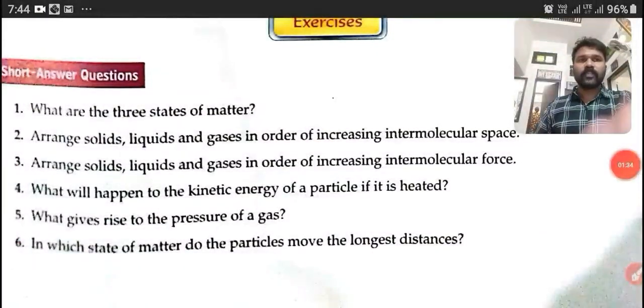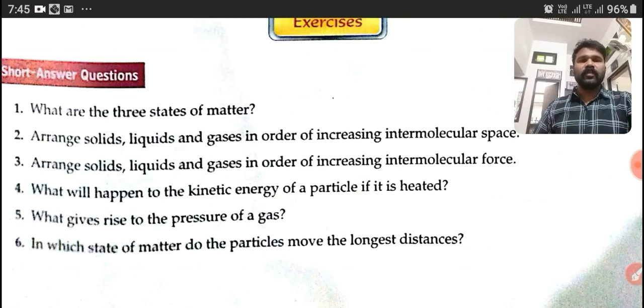Our second question is, arrange solids, liquids and gases in order of increasing intermolecular space. Okay, please write the answer there itself. Solid, comma, liquid, comma, gas.